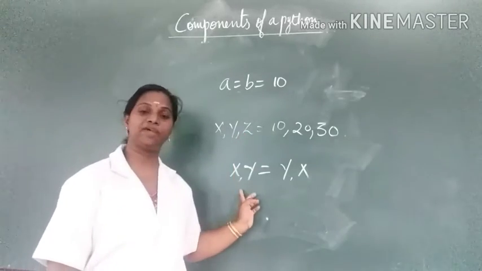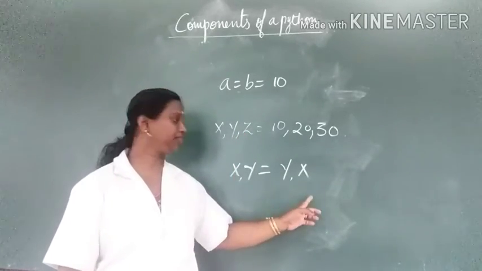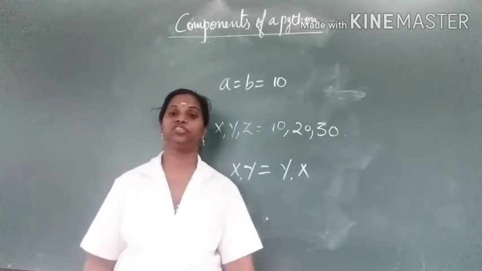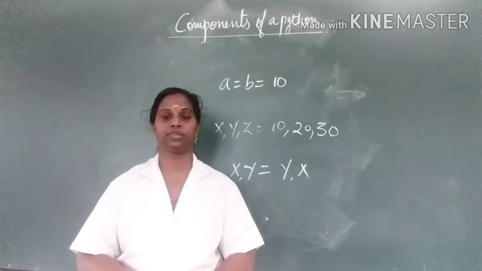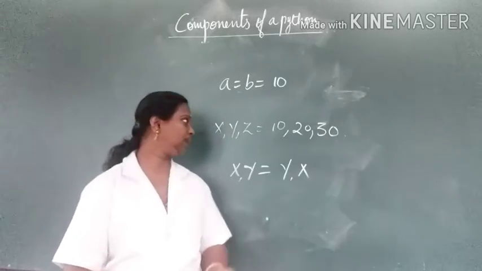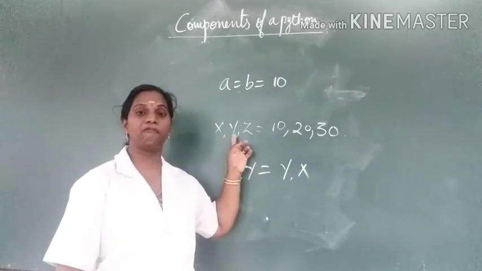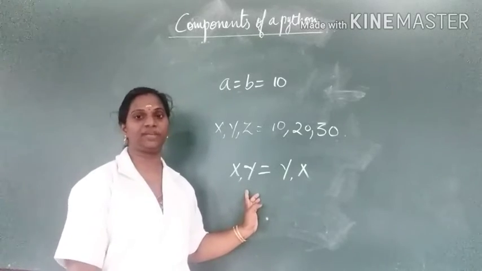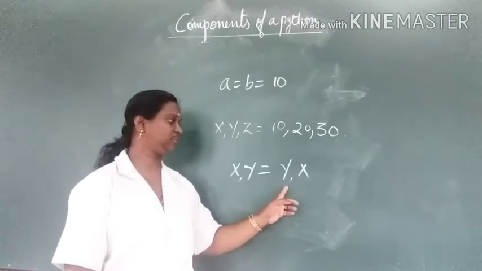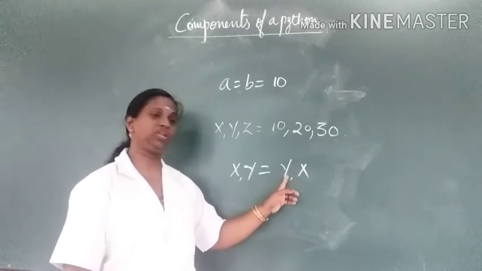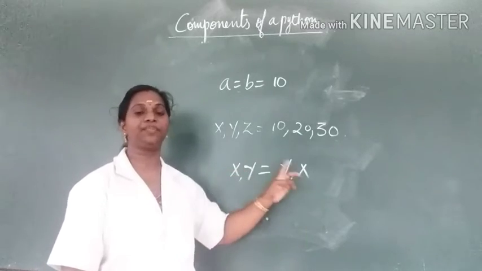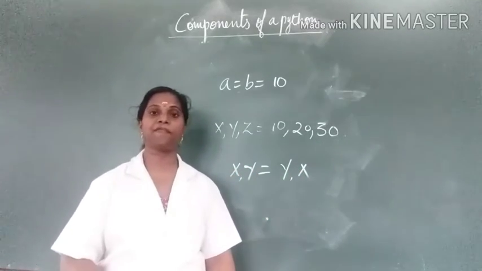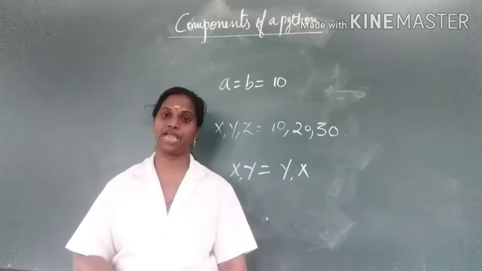Okay. The next one, x, y is equal to y, x. This type of instruction we use to swap the variables. Here we are assigning x, y as 10 and 20. So when we use this instruction, that is x, y is equal to y, x, 20 will be assigned to x and 10 will be assigned to y. This is swapping of variables, or swapping of values.